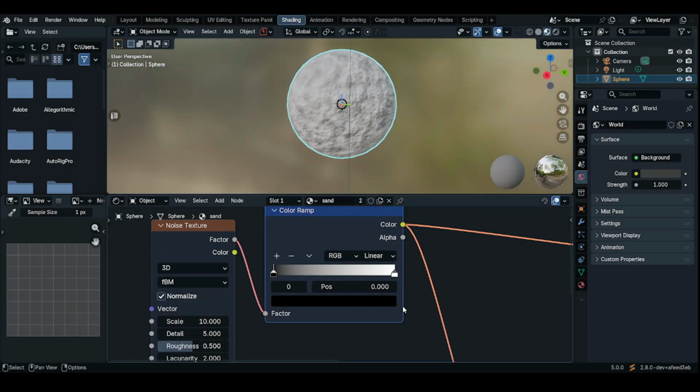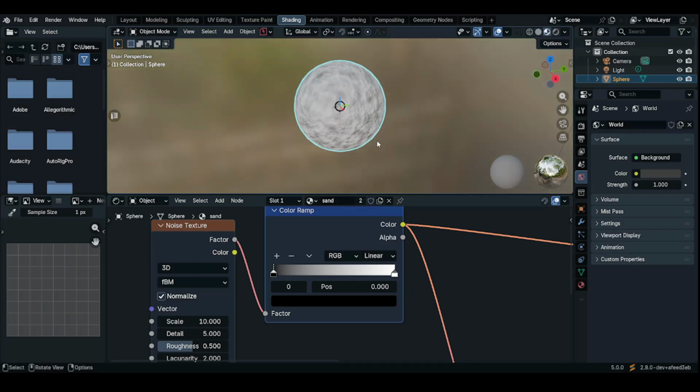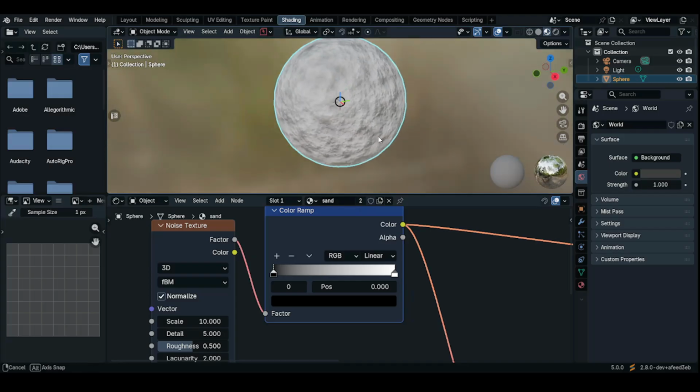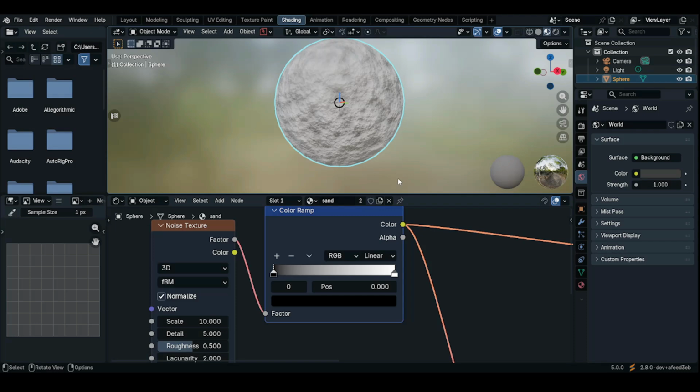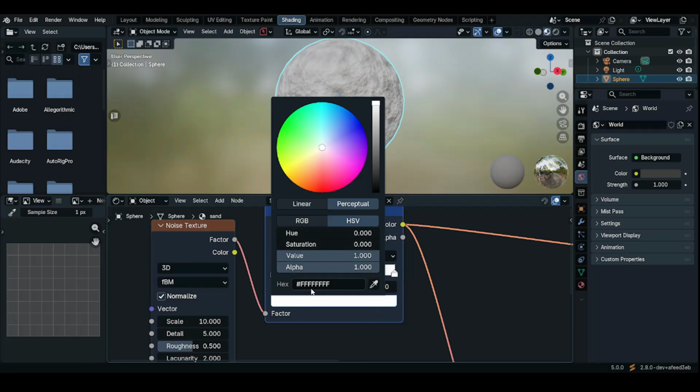We are probably done, but let's add the color. A sand without a yellow or brownish yellow color is not sand, right? So let's change the white color. Click on it. I already have the hex, so I'll just put this hex. You can do the same. I'll put it on the screen.